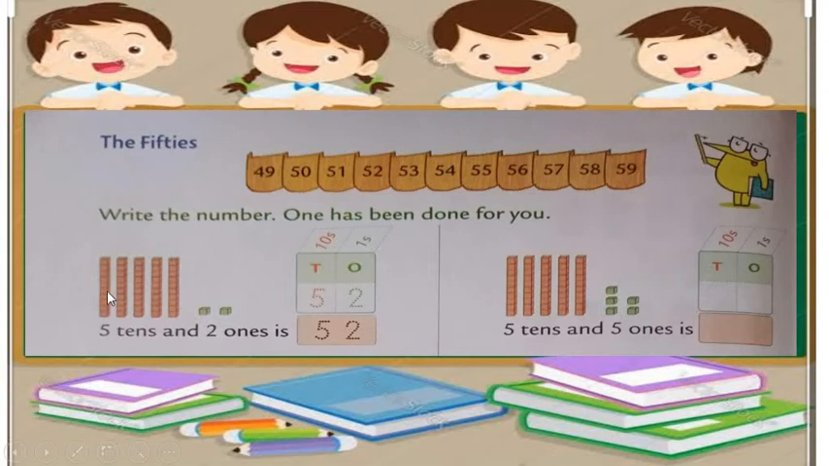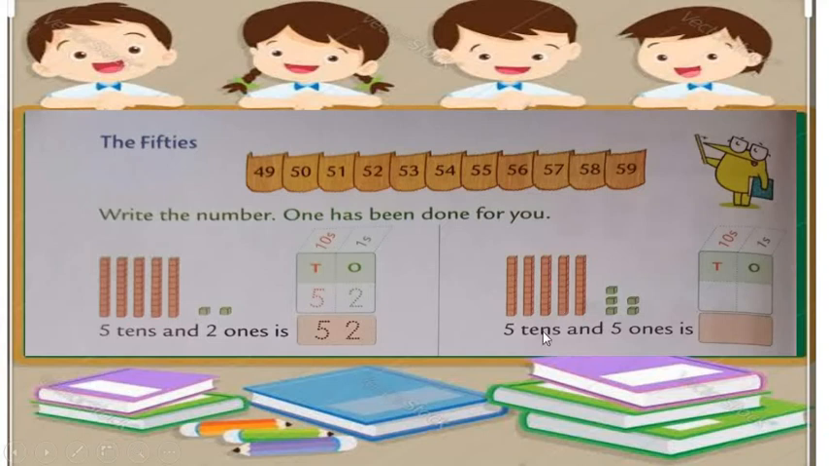Look, this is the building of 10 blocks. 1, 2, 3, 4 and 5. And we have 2 more. 5 tens and 2 ones. So, whenever we are going to arrange these numbers, 5 will be placed in the tens column and 2 will be placed in the ones column. Okay. So, this will become 52.